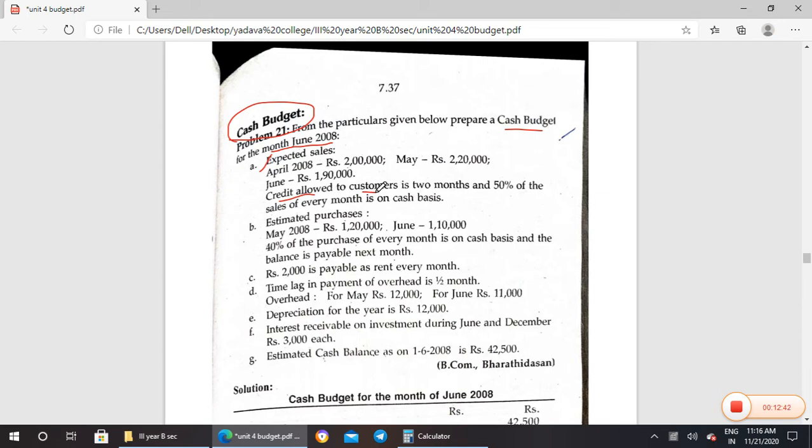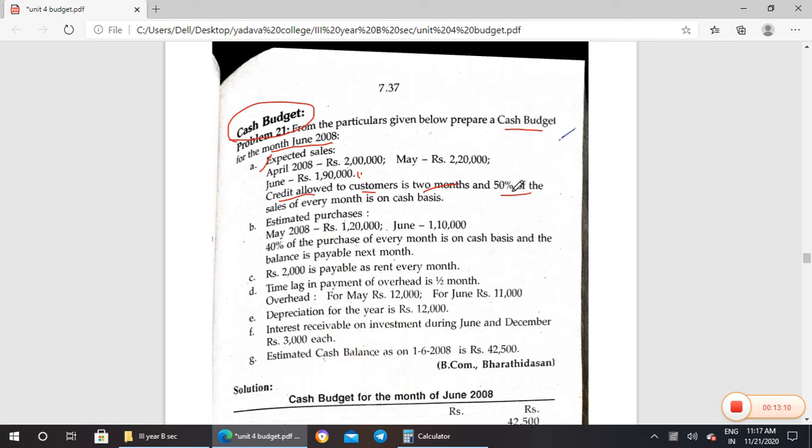The sales credit allowed to the customer is 2 months. So for April sales, the payment comes after 2 months, that is in June. How will they pay? 50% of the sales of every month is on a cash basis. So credit allowed to the customer is 2 months.